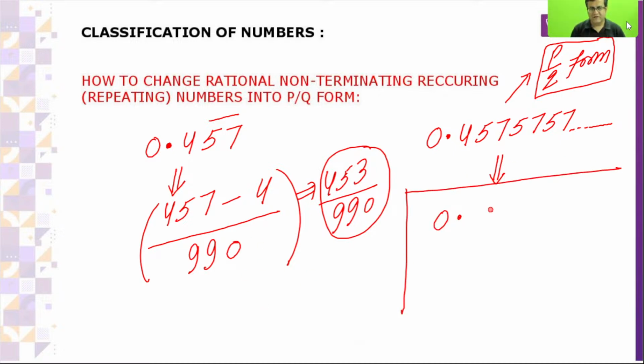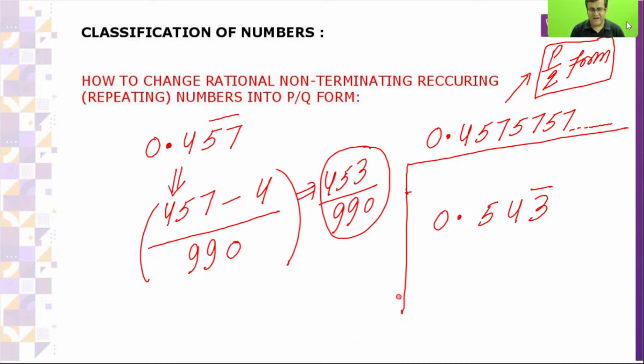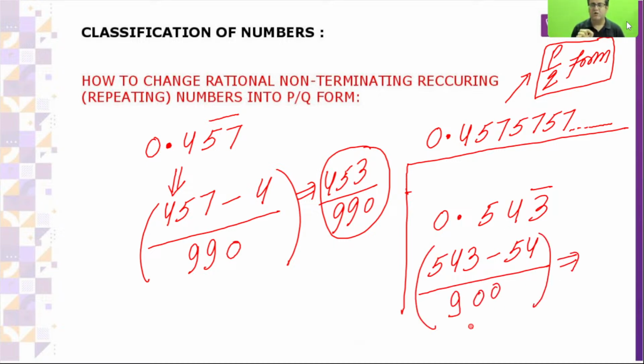Now let's take one more example. If I take 0.543 with 3 repeating, what will you do? The bar is on 3. Take the value after the decimal completely, and subtract the value which is without the bar. Now, 1 digit is repeating, so 1 times 9. 2 digits are not repeating, so 2 times 0. That is it. Any confusion till now, please ask, but make it fast. If you have any doubt, tell me.